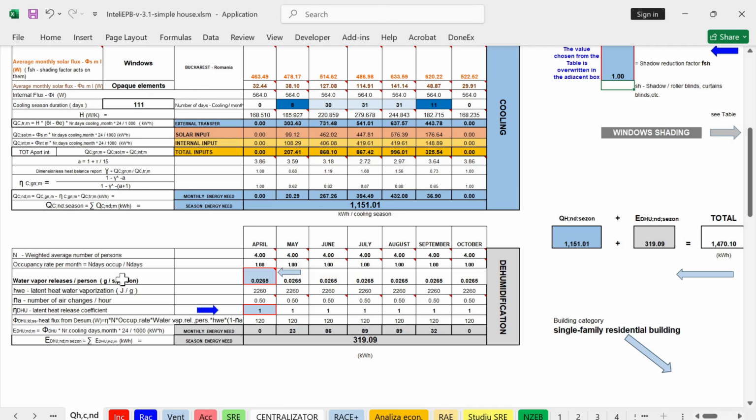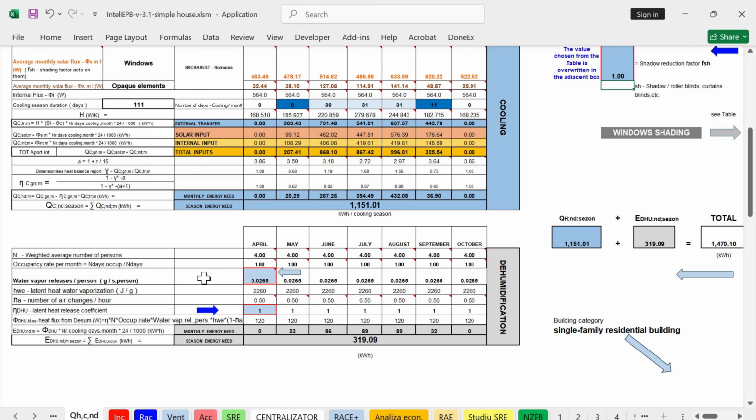We have a water vapor release, and we'll see after that what it is. Then the latent heat of vaporization, and for every month in the period of cooling we have those sums, and the total sum is the energy necessary for dehumidification for the whole period of cooling.